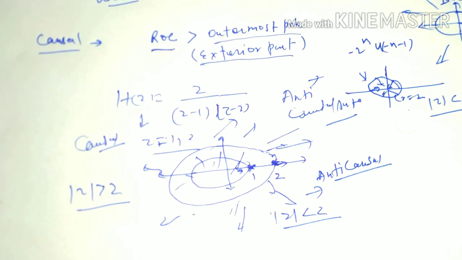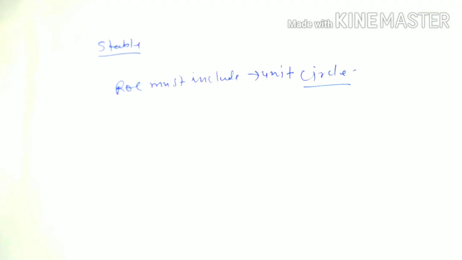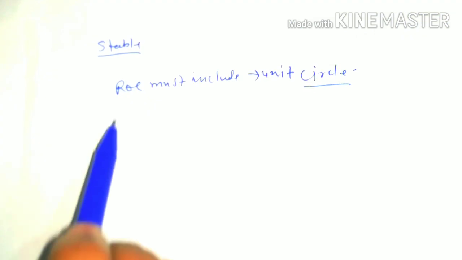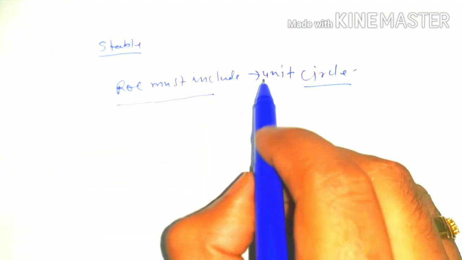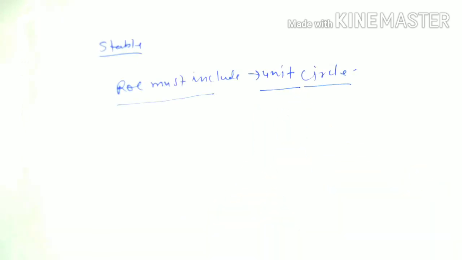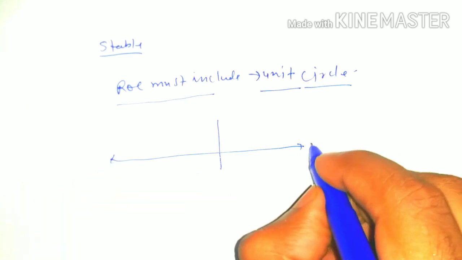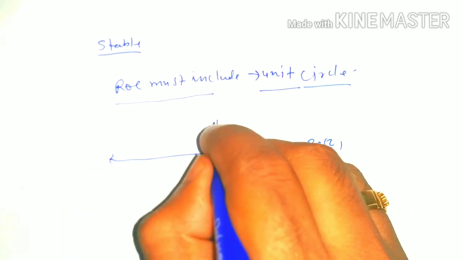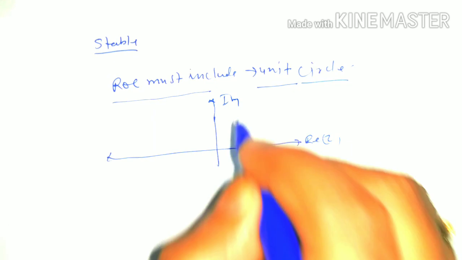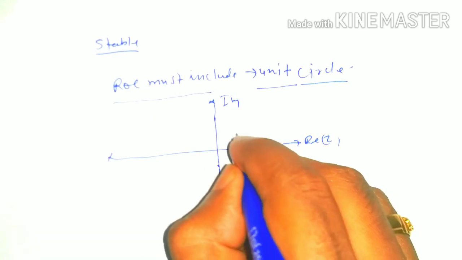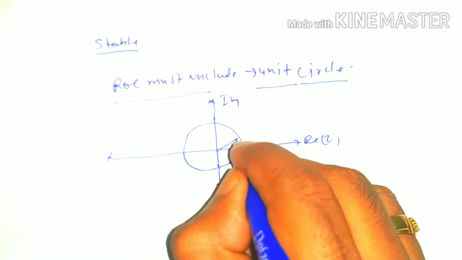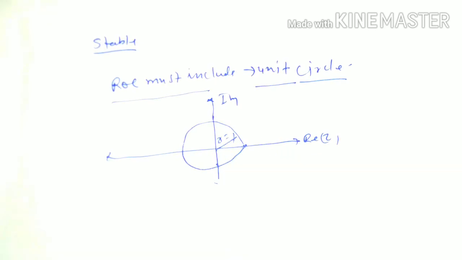Now we are going to discuss how we can find the stability of a system by just observing the transfer function H(z). A system is stable only when the ROC includes the unit circle. Let us draw a diagram. It is the real part of z and the imaginary part of z, and we draw a circle of radius r equal to 1.